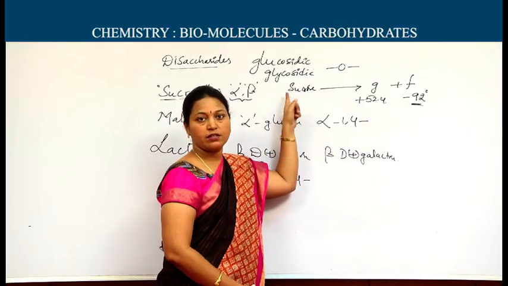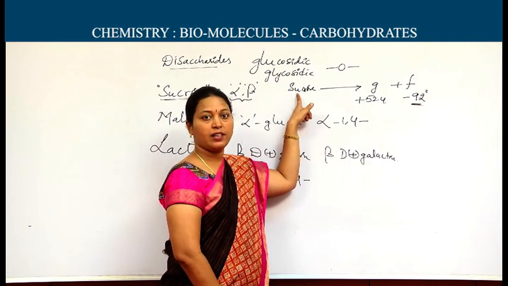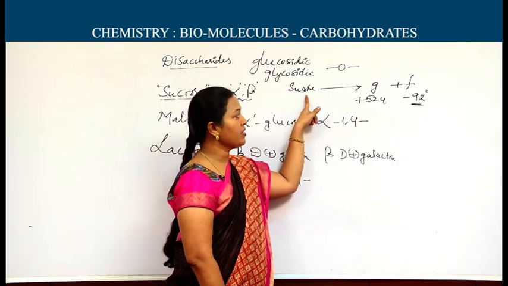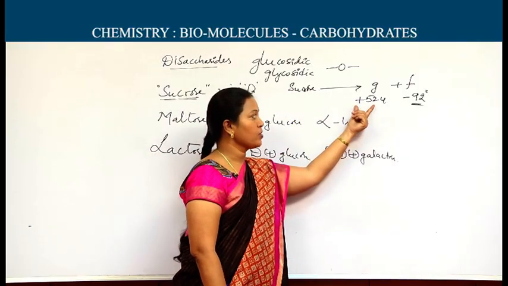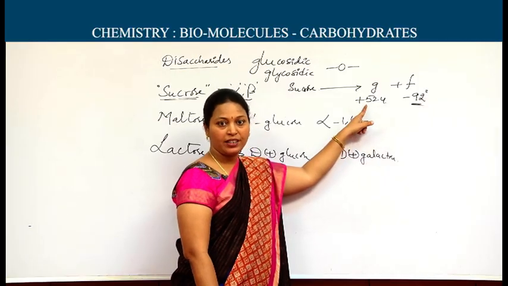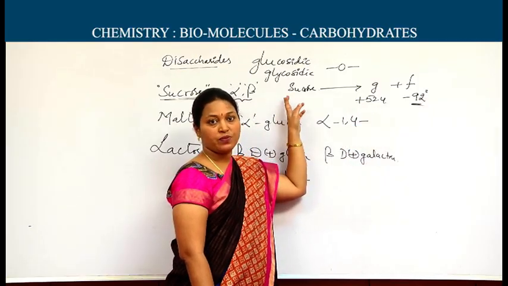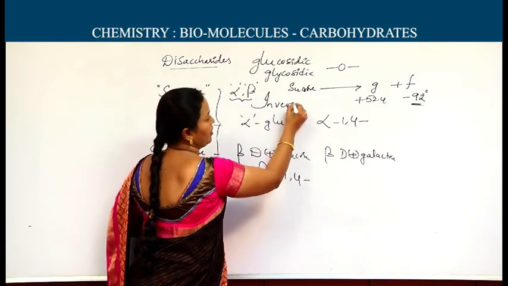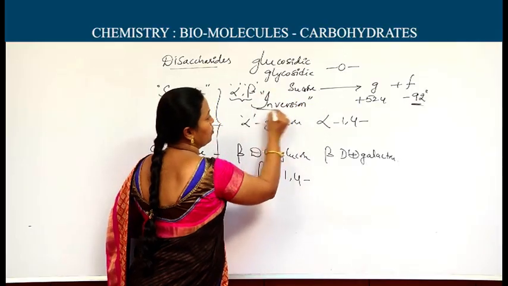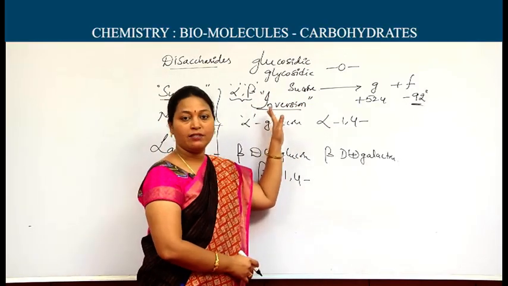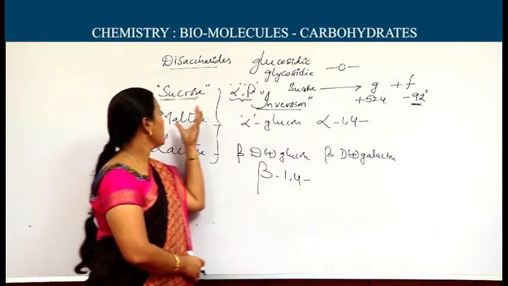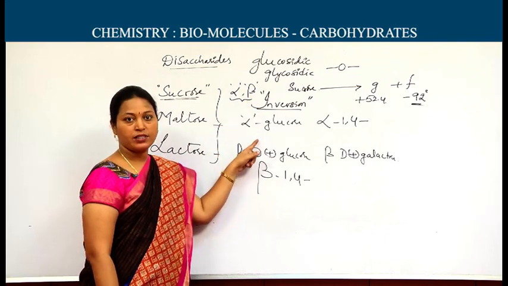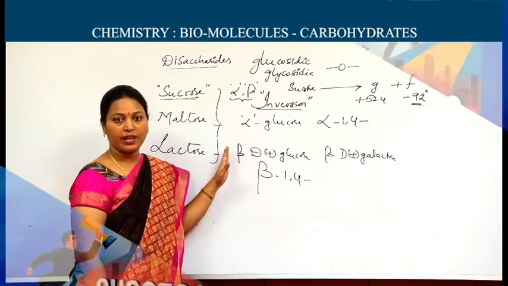Sucrose is actually dextrorotatory, as it has the ability to rotate monochromatic light towards the right side. When it is hydrolyzed, two forms are formed, one dextro and another levo, but levo is dominating. So it changes its specific rotation. This is called inversion of sucrose. Very important point. Because of the inversion of sucrose, it is called invert sugar. Among these disaccharides, the notable points are the inversion of sucrose, the monosaccharides which are present, and the linkages between those monosaccharides.